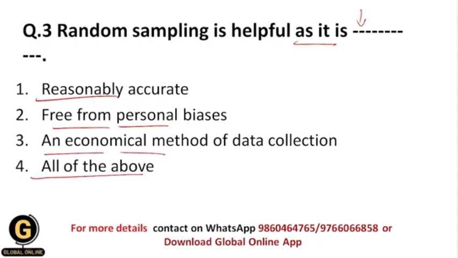So students, as I have told you earlier in question 2, within the random sampling technique we select the samples randomly from the whole population, and that's why it is reasonably accurate. We don't know exactly whether we are going toward a specific characteristic or not. Here we can select all kinds of people from the target population, which include lots of characteristics, and that's why it is reasonably accurate.